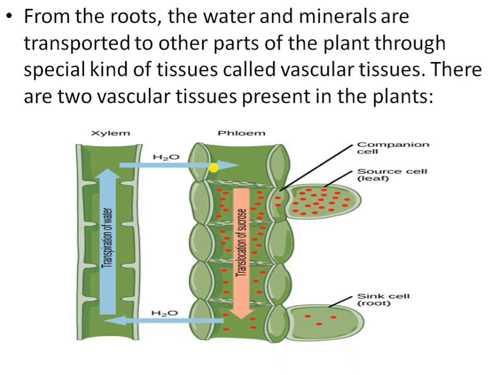The plant absorbs water and minerals from the soil with the help of root hair. So the root hair increases the surface area of the root for more absorption. Okay. This is the xylem and phloem.